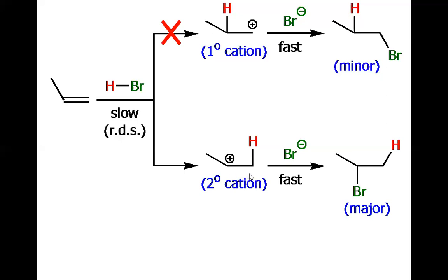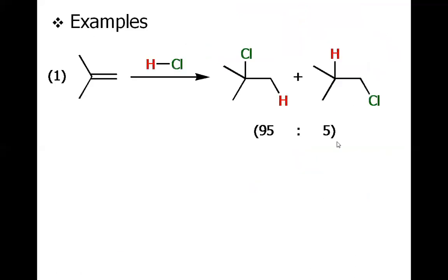So once the secondary carbocation is formed, the bromide will attack this carbon center, and we will have this major product in which the bromine is attached to the center of the molecule, not at the terminal of the molecule. The same is the case for HCl.